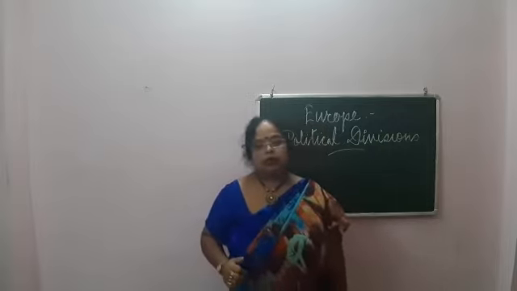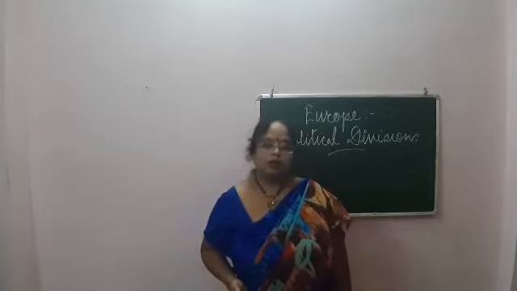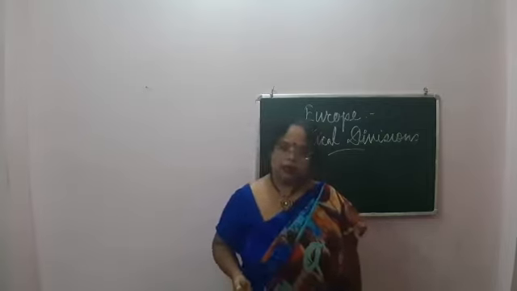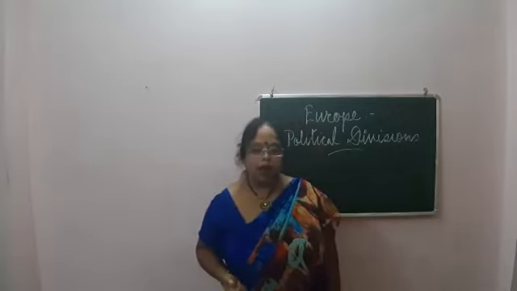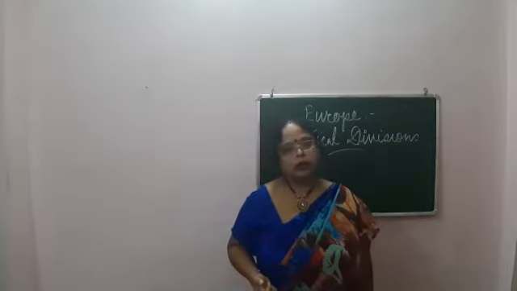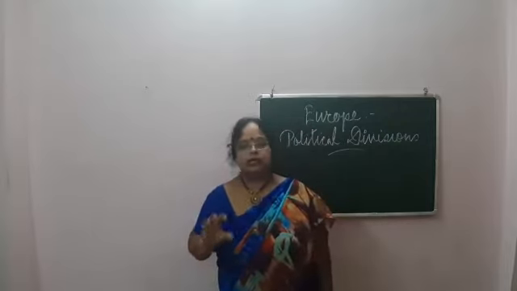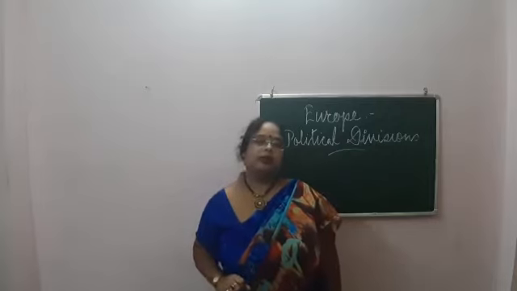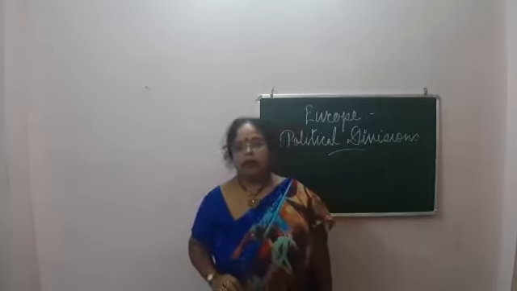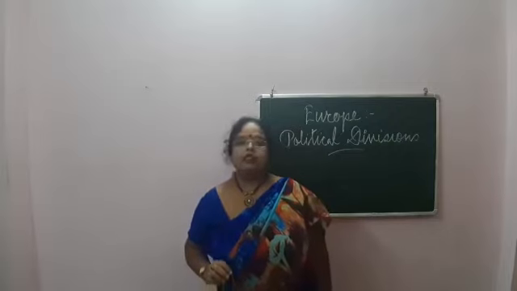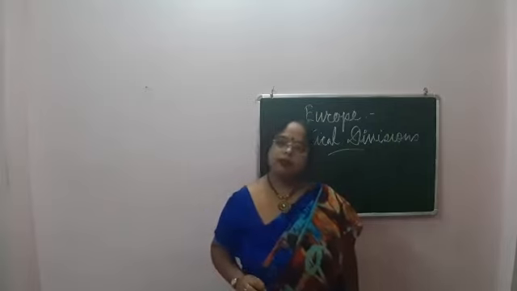Now next come the Western European countries. These include the United Kingdom, that is UK, and Ireland, France and the lowland countries. After West, we come to the Central European countries: Germany, Poland, Hungary, Austria, Czech Republic, Switzerland and Slovak Republic.